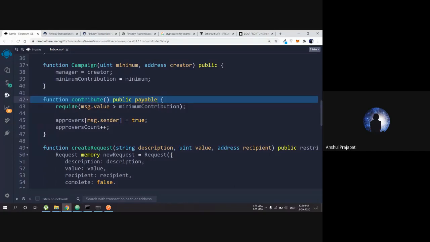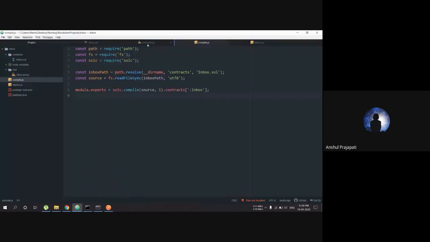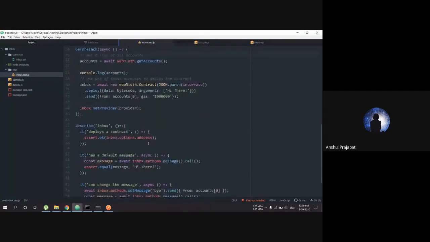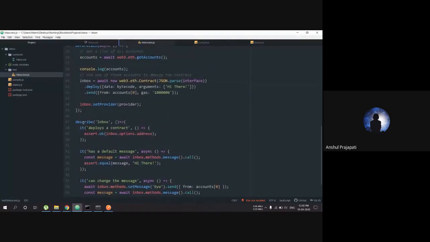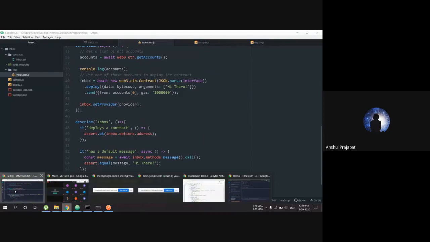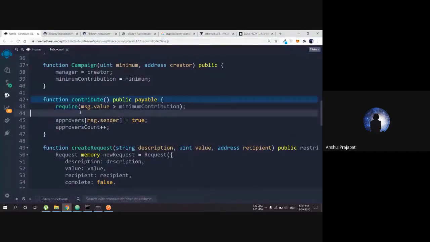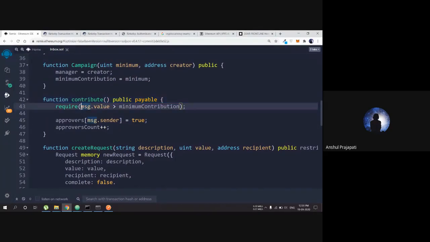Okay. So what it requires is that require is a thing. Require is like when we are using it here in tests, like we are using it in describe functions. In a similar way, require is a function. What it does is it checks if something is okay or not.